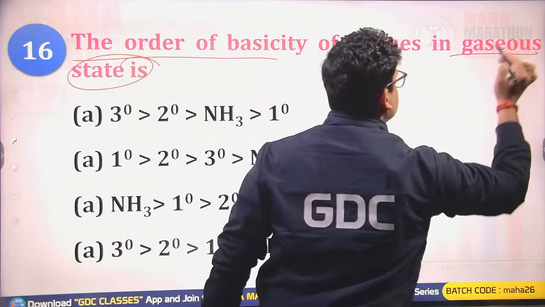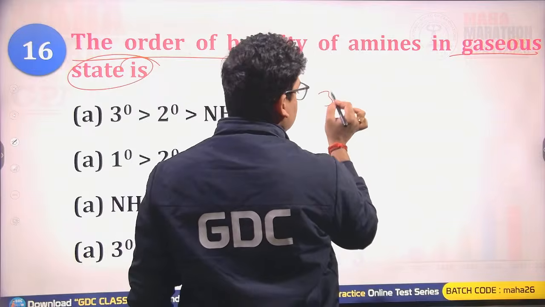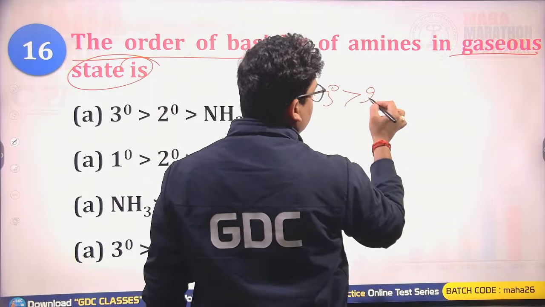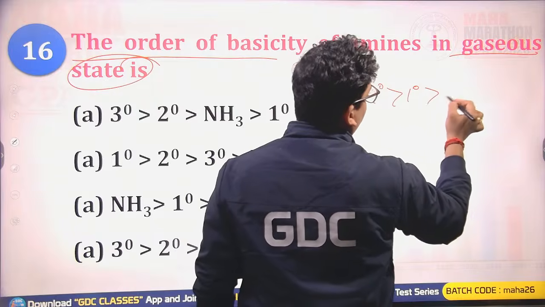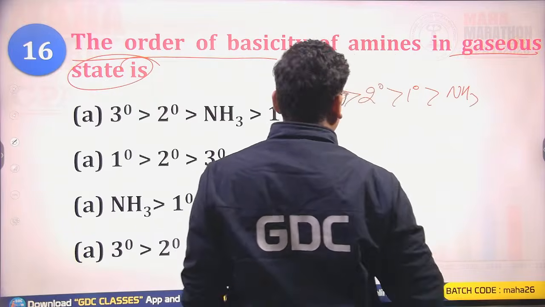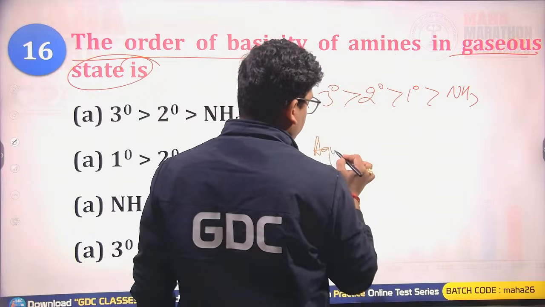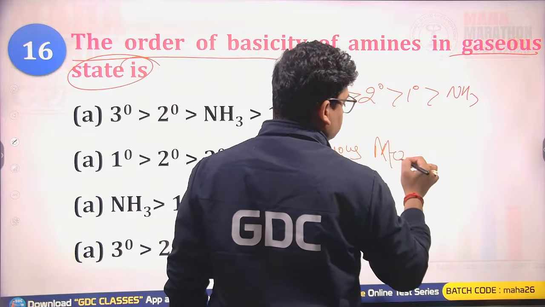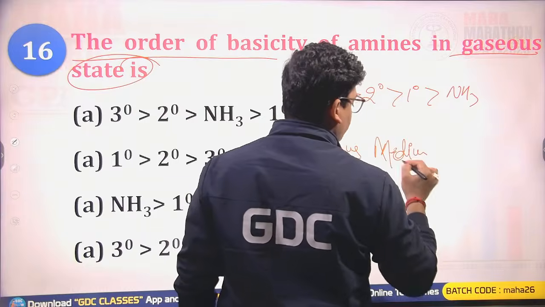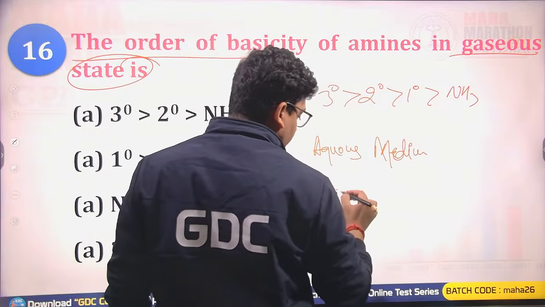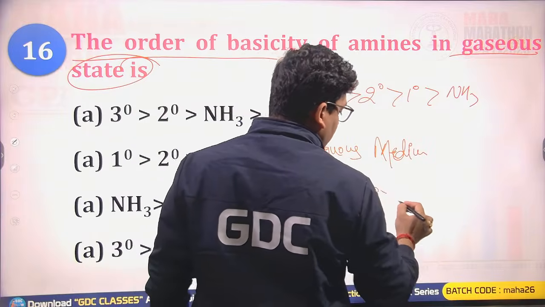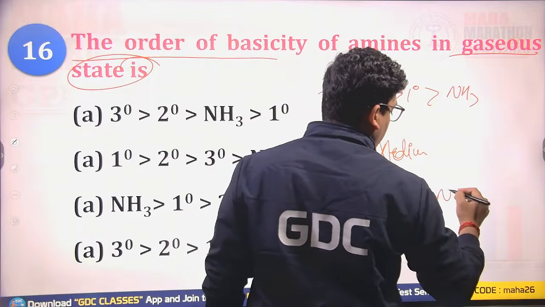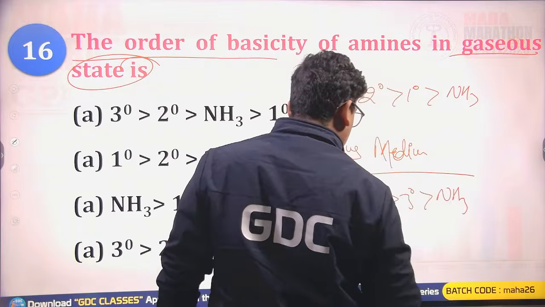The order of basicity of amines in the gaseous state: when the basicity of amines is asked in the gaseous state, it will be 3 degree, then 2 degree, then 1 degree, followed by ammonia. And if it is asked in aqueous medium, it will be 2 degree, then 1 degree, then 3 degree, followed by ammonia. So this is the basicity order.